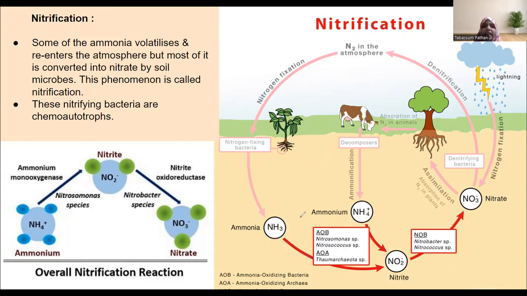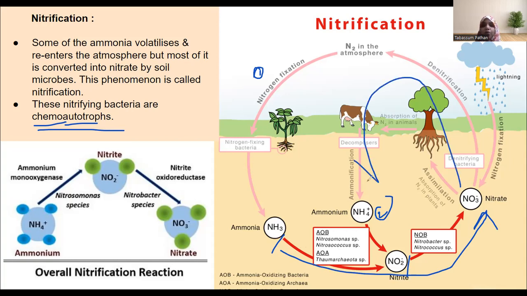Basically, these bacteria use ammonia and nitrite as their raw material, as their food. Then they metabolize it and convert it into different forms. Hence they are known as chemoautotrophs. Autotrophs means self-made: they are capable of independently making their own food, and they use these inorganic molecules. So this is step number 2 after nitrogen fixation, from ammonia till nitrate. Now we will study how from nitrate it can be returned back to the soil.